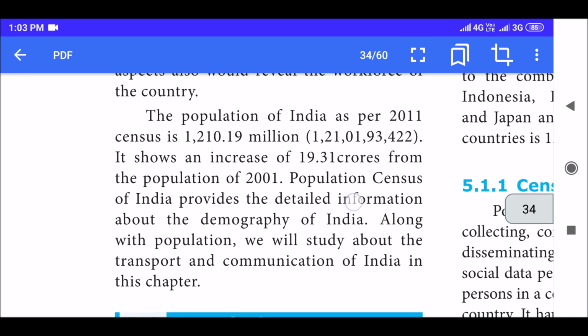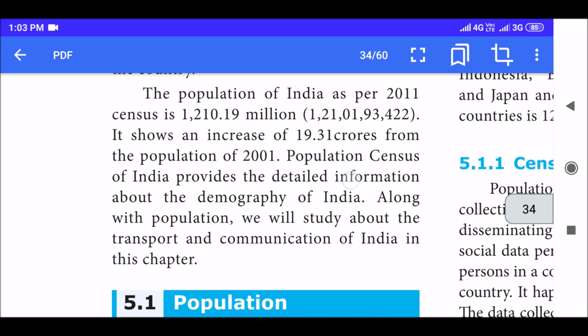So the population of India as per 2011 census is 1210.19 million. It shows an increase of 19.31 crores from the population of 2001.